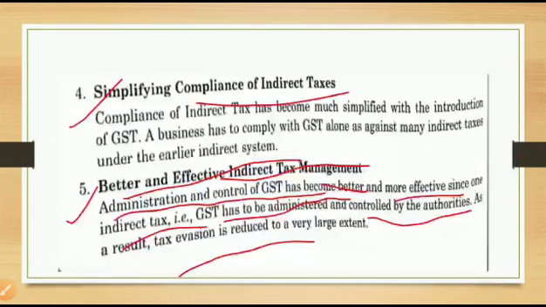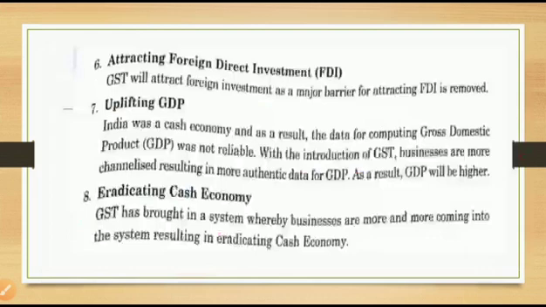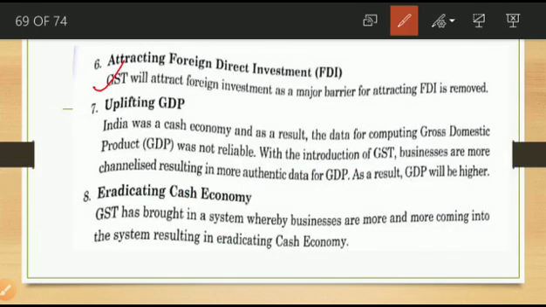Now next, the fifth point is better and effective indirect tax management, and the sixth point is the sixth objective. Now we are discussing the objectives of GST. The sixth one is attracting foreign direct investment, FDI, full form foreign direct investment. GST will attract foreign investment as a major barrier to attracting FDI is removed.